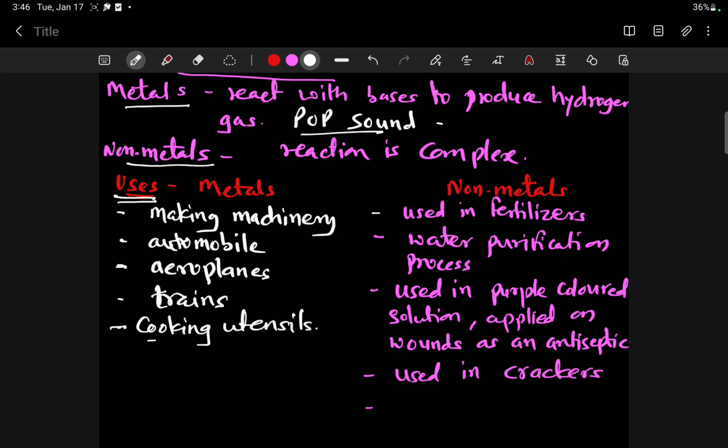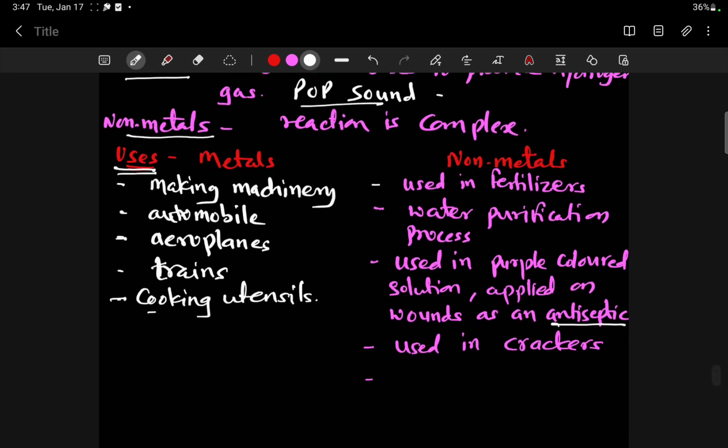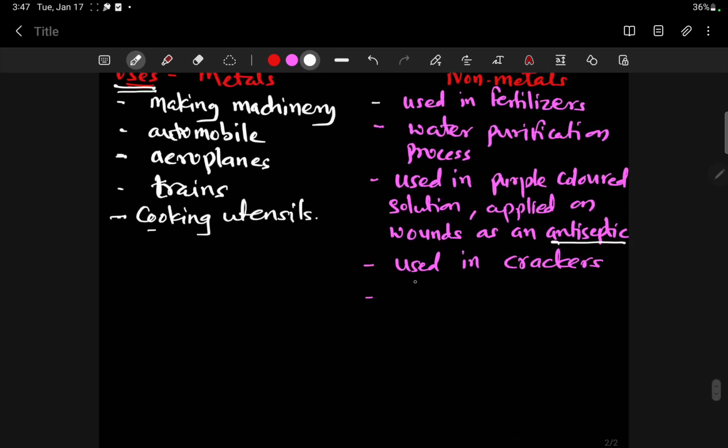Again, they are used in preparing a purple colored solution, which is an antiseptic applied on wounds. Again, these non-metals are used in crackers, the crackers which we burn during the Diwali festival.